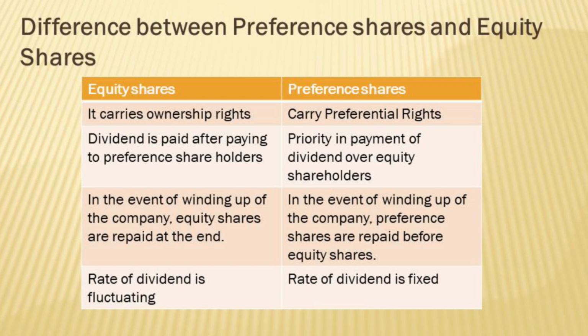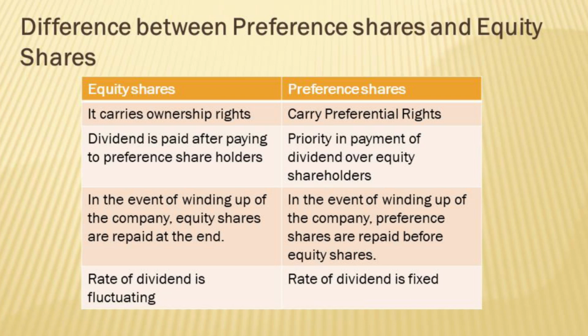The second point about dividend is that preference shareholders get a fixed percentage of dividend which is told to them at the start of the issue itself. When the shares are issued to them, it is told that these preference shareholders would be eligible for dividend at a certain percentage, let's say 12% per annum.